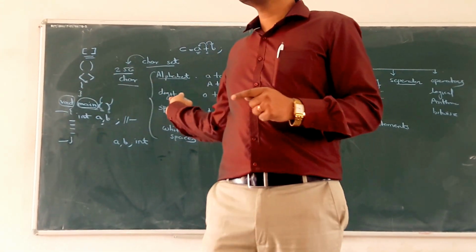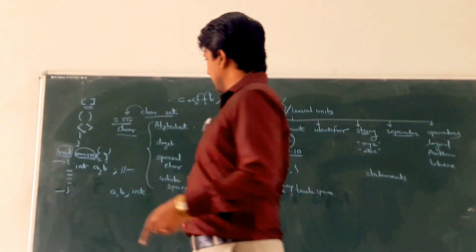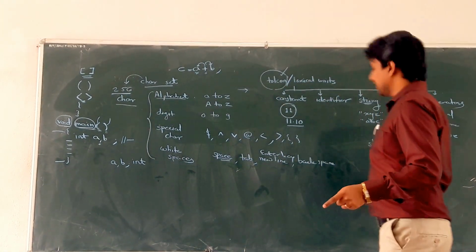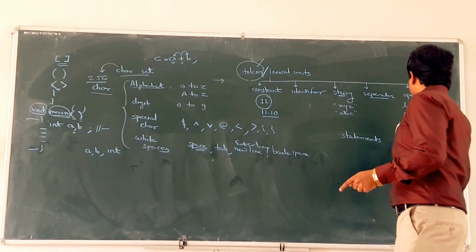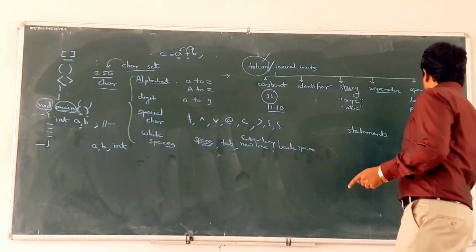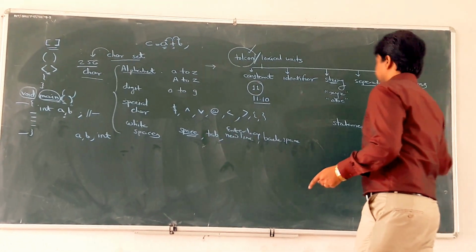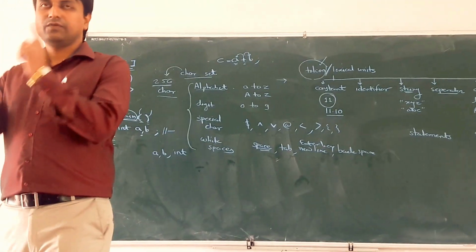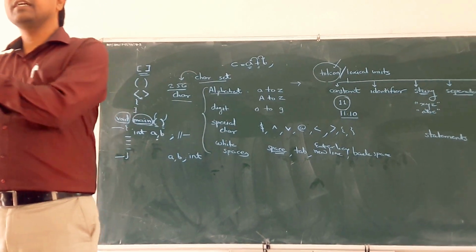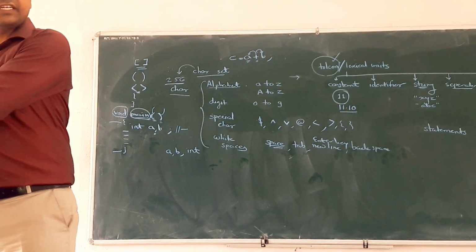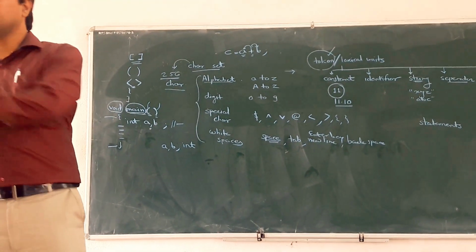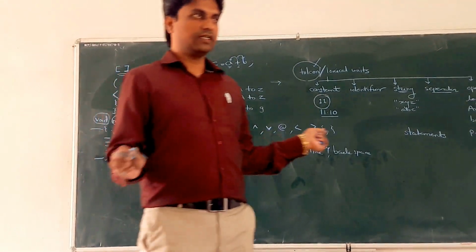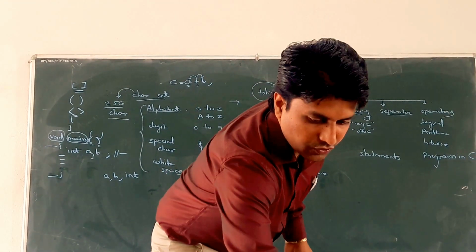Then it is called a statement. And last, if we collect a number of statements together, it becomes a program in C language. So what is the flow? First character set, then tokens, then statements, and then program. Clear? Any doubts regarding that? Okay. So next.